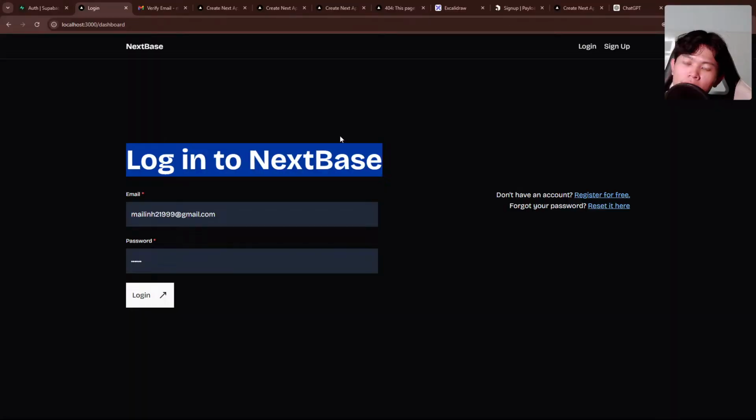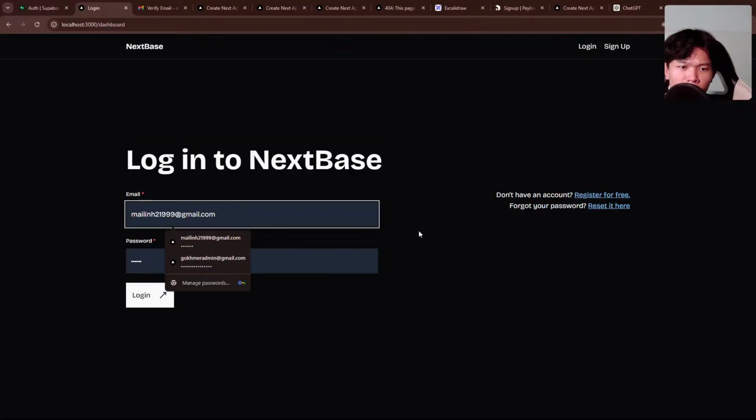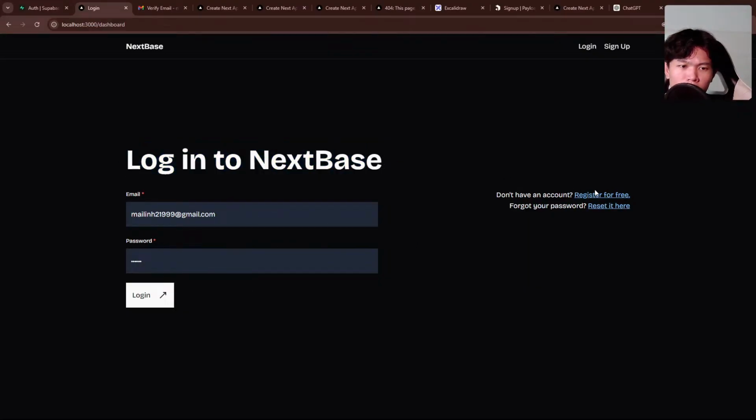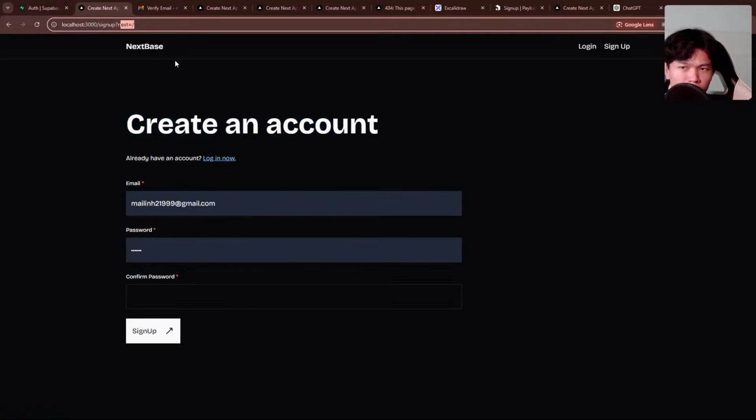So one other thing, when we go to the login page right here, as you can see, the URL did not change. I think this is fine. I tried to make it work in the past before, but it did not work. I think the redirect here comes from the middleware that's changing it, but it's not updating the browser URL. Not really sure why as well. Okay, right now let's go and click on register. It will come back here. So you can see we still have this.